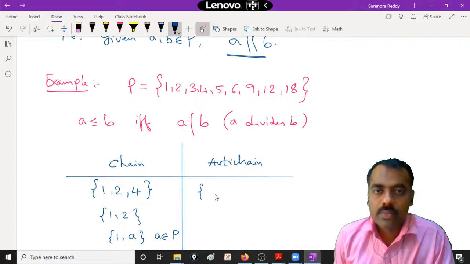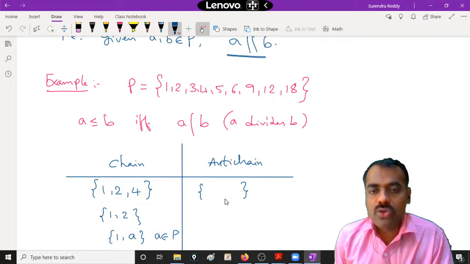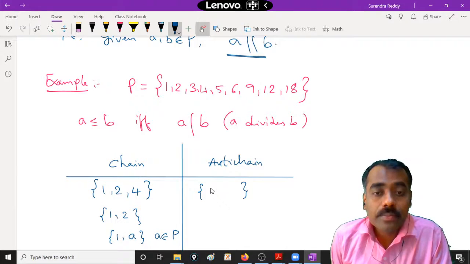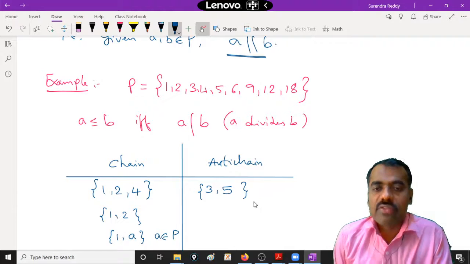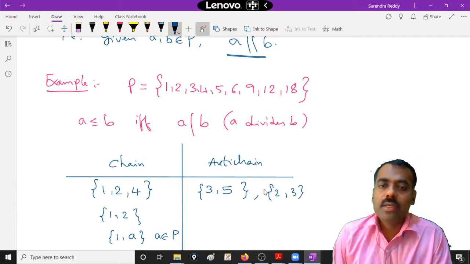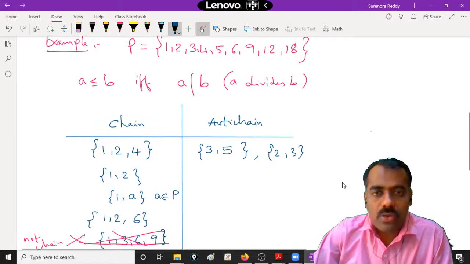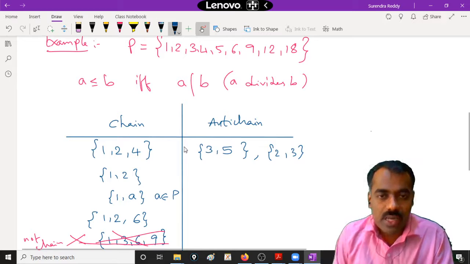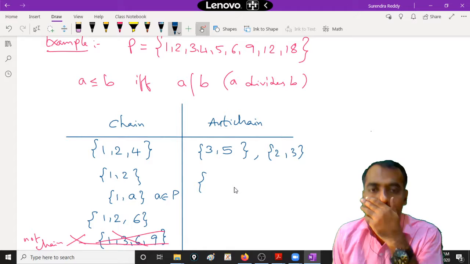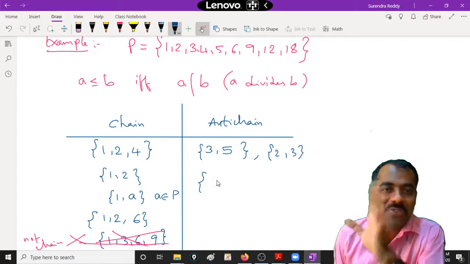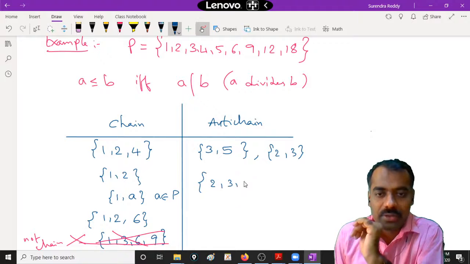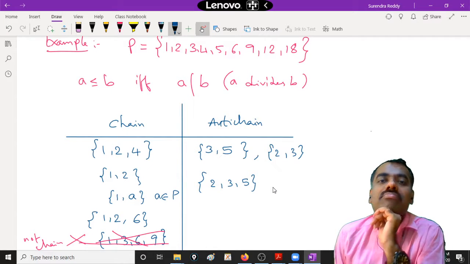Now just start giving some 2 elements which form an anti-chain. 3, 5. Very good. 2, 3. This is also an example. So for two elements, everybody is clear. Now can you give 3 elements which form an anti-chain? 2, 3, 5. Very good. Then any other?